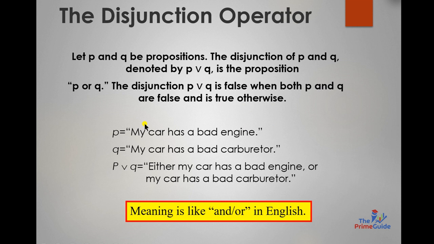Okay, my car has a bad engine. This is one proposition. My car has a bad carburetor. This is another proposition. So how can I represent P or Q, that either my car has a bad engine or my car has a bad carburetor? Here both cases can occur or just one of the two can occur. So the meaning is like it can be and, or it can be or.